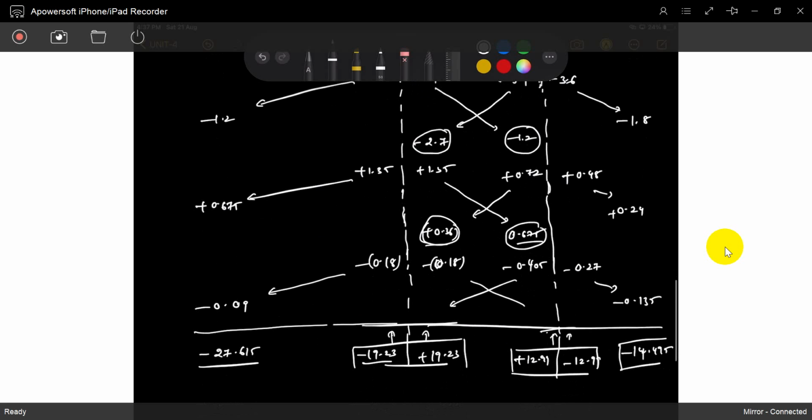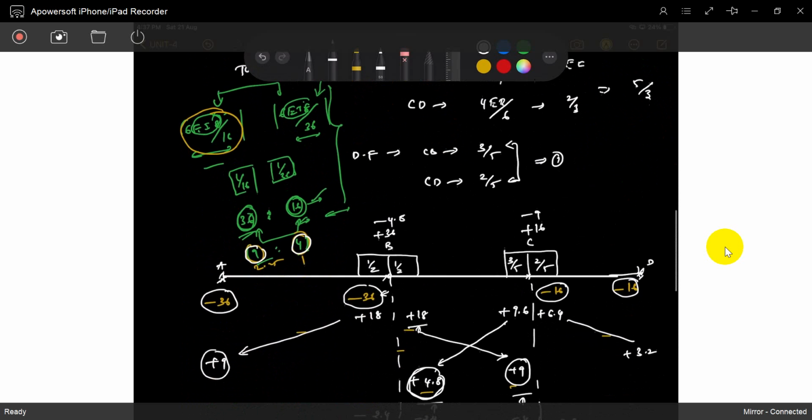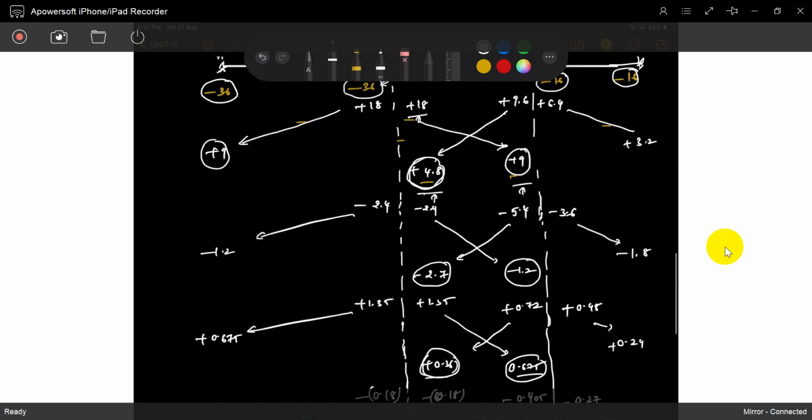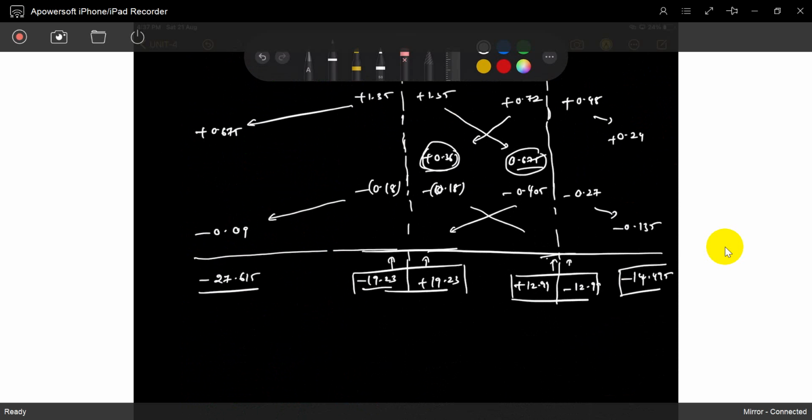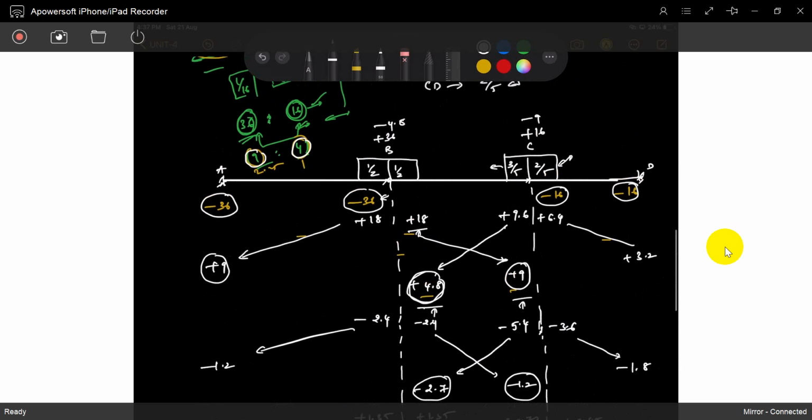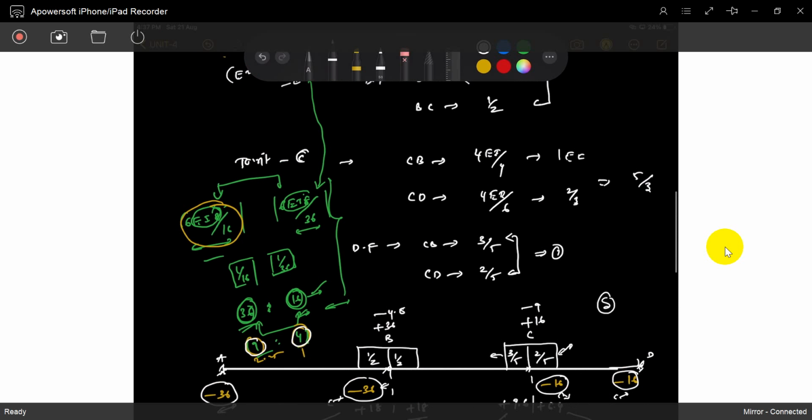So these are all altered because the distribution factors are different. That's why. So once you got it, these are the moments, but these are not the exact moments. Why, sir? Because these values are not exact fixed moments. These are just assumed moments. We are just assuming, not exact. We don't know the delta. That's why we assume a certain delta, and that's why we get these moments.